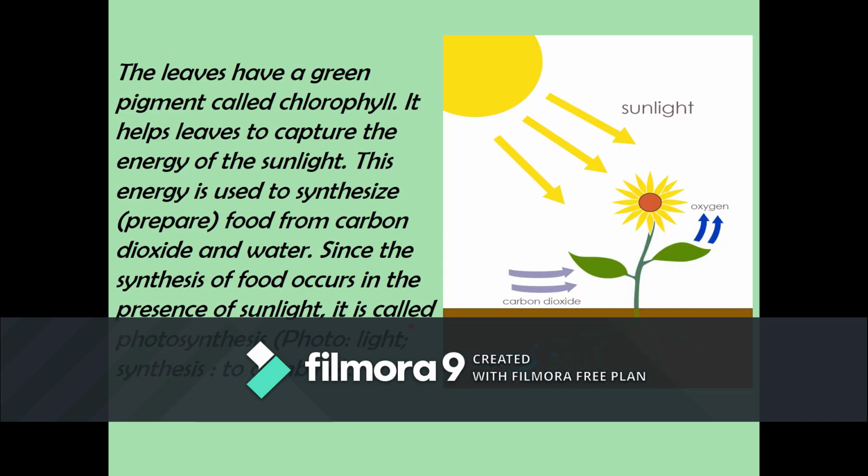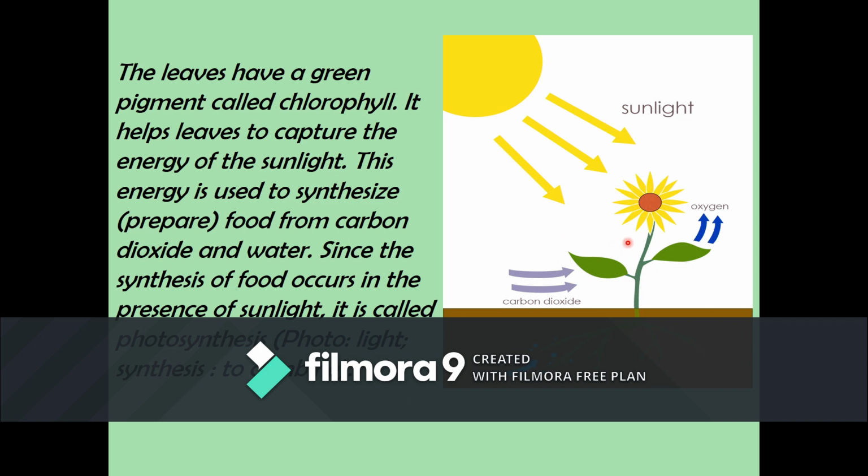Now, next, we are going to learn how the plants prepare their own food. We know that in order to prepare food, we do it in the kitchen, right? So here the leaves are called the food factory of a plant, and it's because leaves have a green pigment called chlorophyll.